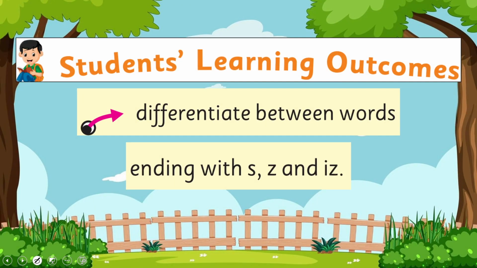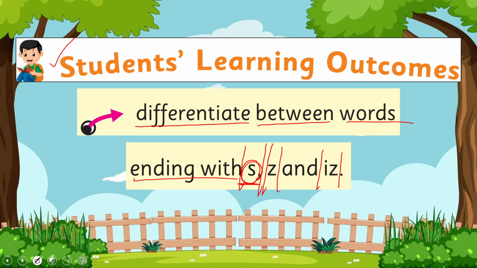And we are going to practice further to differentiate between words ending with S. Right? Now, these words end with letter S, and it can have sounds as S, Z, and iz. This is our today's SLO.